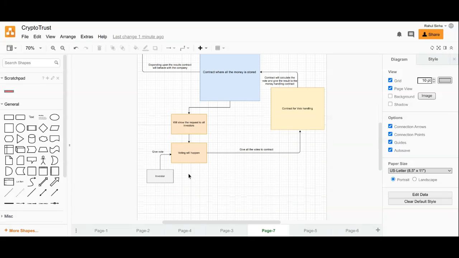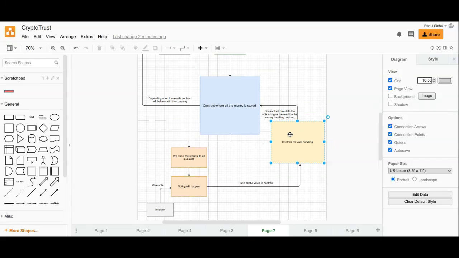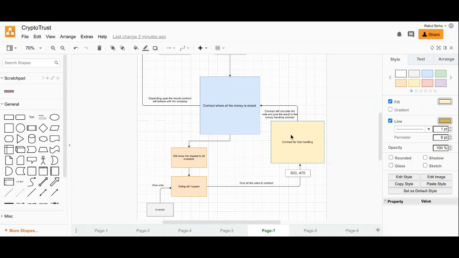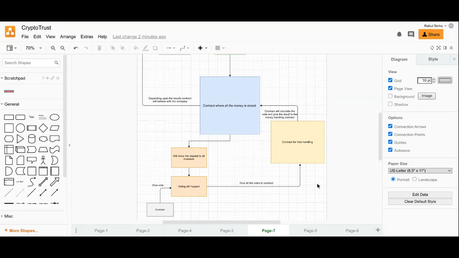Depending upon the investor's choice, whether they want to approve or decline the request, they vote. Then all the votes go into this smart contract, which calculates how many votes have been given to each choice, accept or decline.